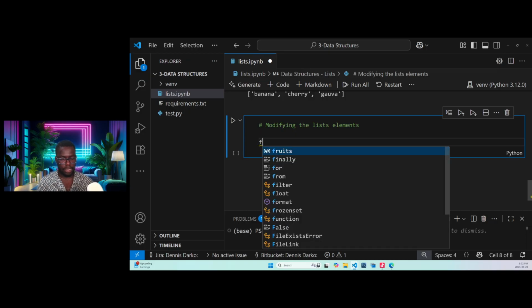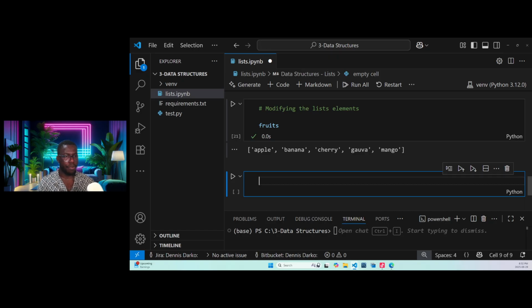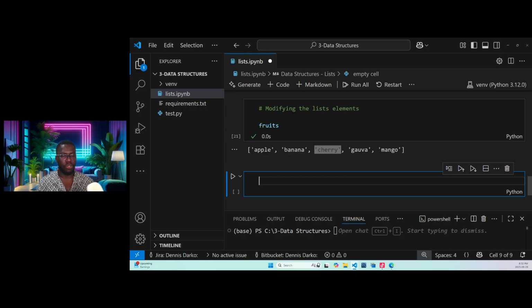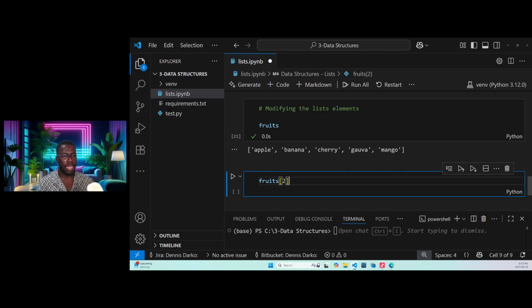Okay, so now let's print our variable, which is fruit. So now we know our variable: apple, banana, cherry, guava, mango. Now let's look at how we can change, let's say, cherry. What fruit should we change cherry to? Type in the comment section. So we want to change fruits. And what is the index of cherry? 0, 1, 2. So the index of cherry is 2. And let's say we want to change the index of cherry to anything. So what should we change cherry to?